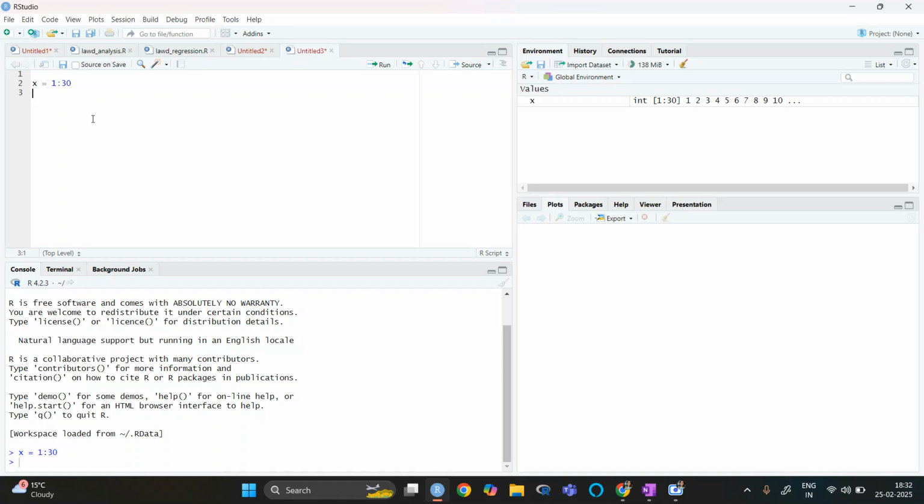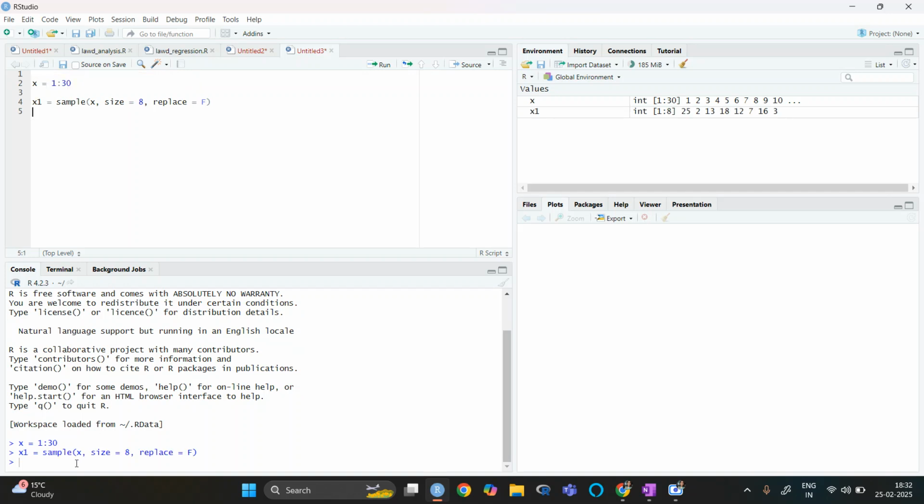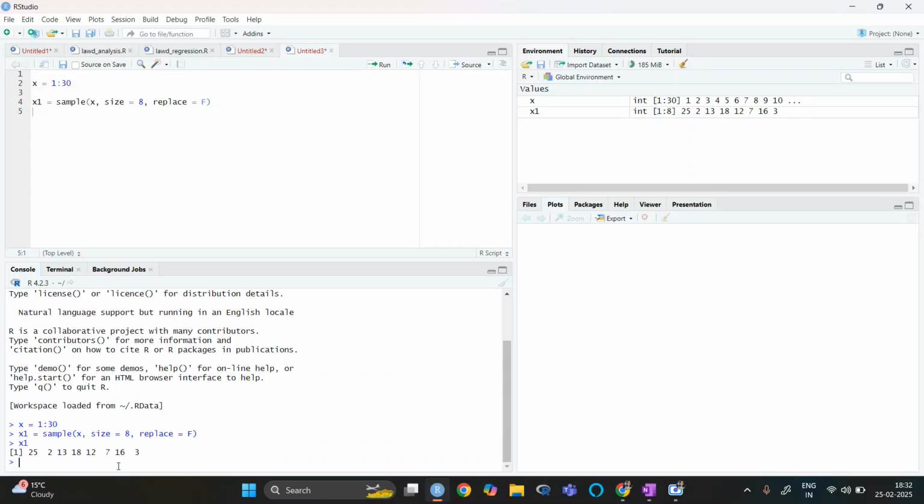Now we want the sample without replacement, so we take sample of x with size equal to 8, and replace, if I do not give it, is automatically false, but let's write it anyway. So now we have x1, this is our sample.